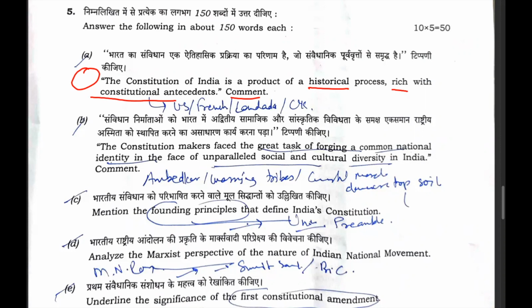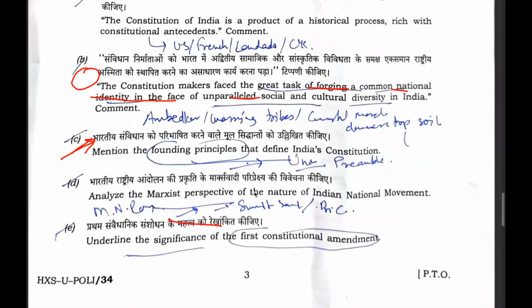The second question is, the Constitution makers had faced a great task of forging a common national identity in the face of unparalleled social and cultural diversity. Again, a question from the making of the Constitution and the different perspectives with respect to the Constitution. The third question is again from the making of the Constitution, that is, mention the founding principles that define the Indian Constitution. The fourth question is also from the perspective of the Indian Constitution, where they have asked the Marxist perspective.